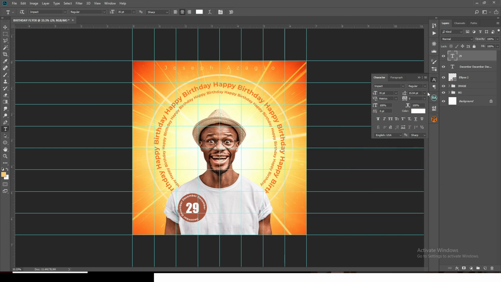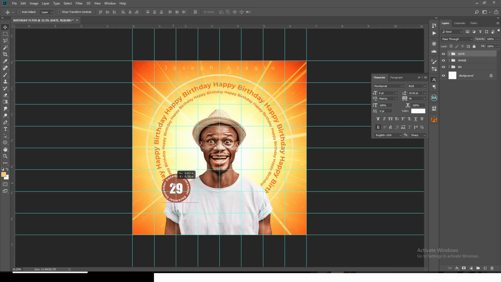And I feel like we should make this one 8. Let's see. All right, so that solves it. And now let's put it in a group, and then let's call it date. So we are done with our date, but we want to click on a move tool and move our date somewhere here. Okay, let's move our date somewhere here.